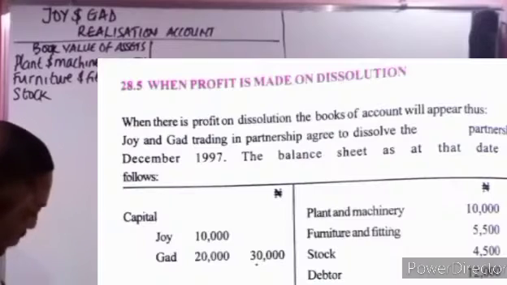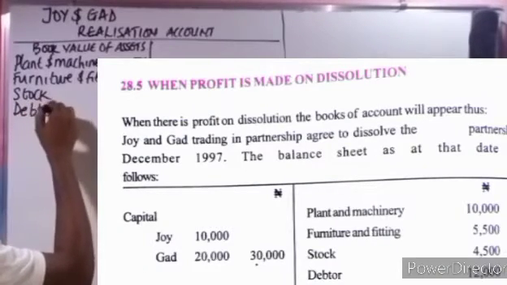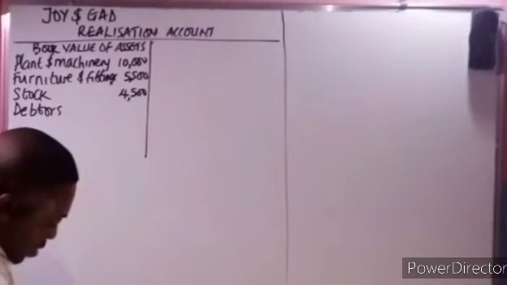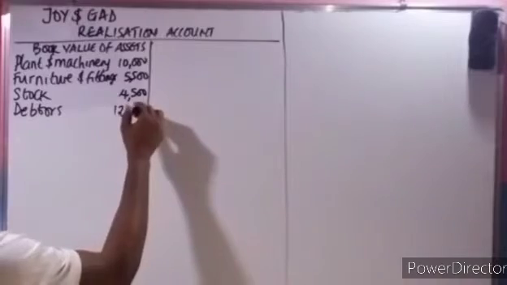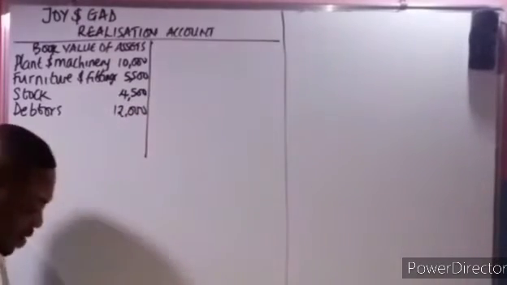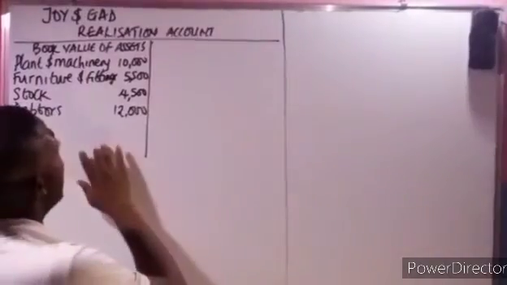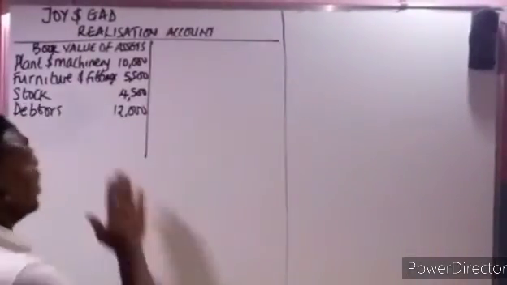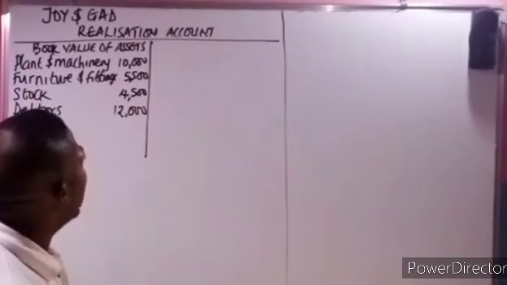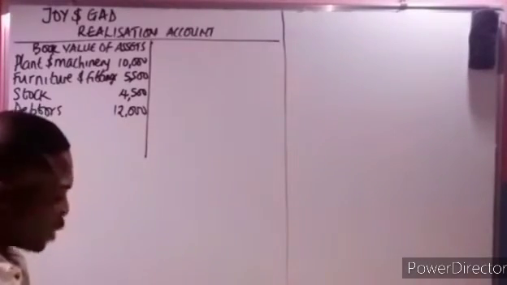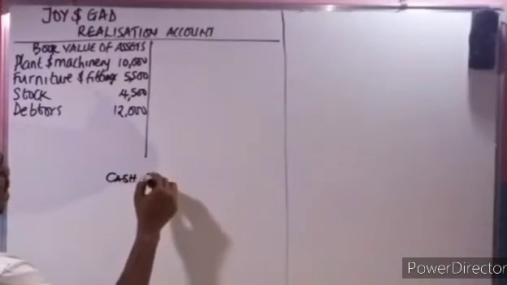The next one is debtors, 12,000. Now the next one is cash, which is 13,000, but it will not come in the book value of assets in the realization account. We said it. So we'll put that in the cash book.